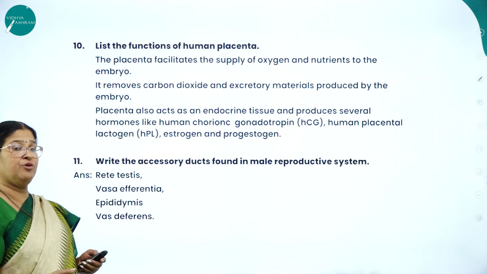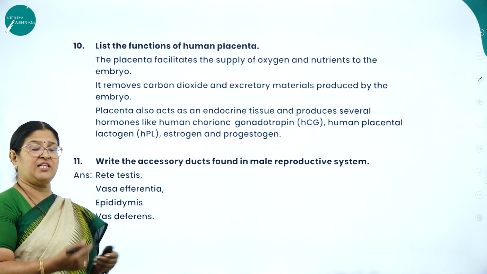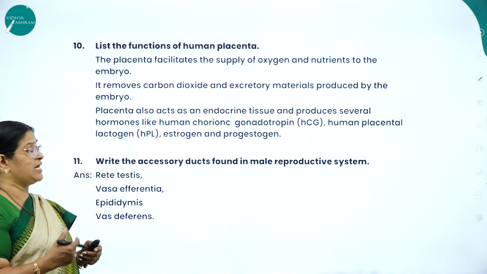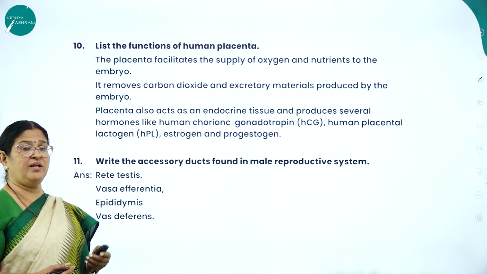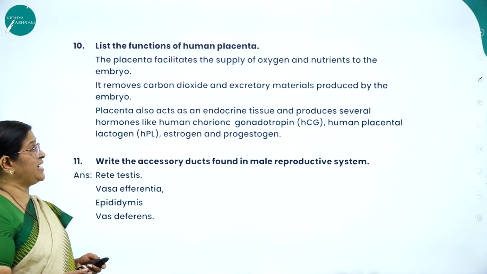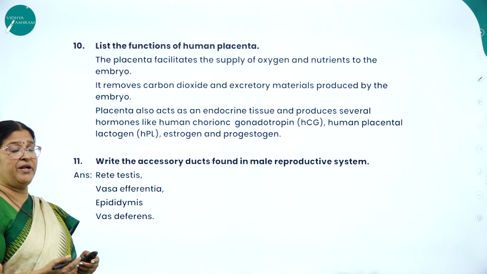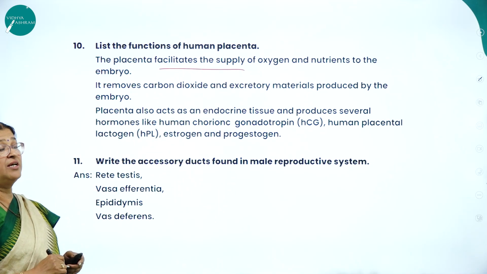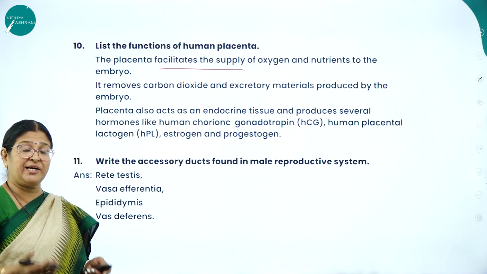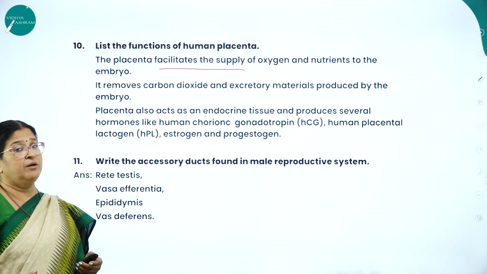List the functions of human placenta. Already I told in the previous slide, placenta acts as an endocrine gland producing four very important hormones, that is HCG, HPL, progesterone and estrogen. Other than that, what is the other role played by the placenta? The placenta facilitates the supply of oxygen. As I already said, it is a maternal connectivity between the mother and the fetus.